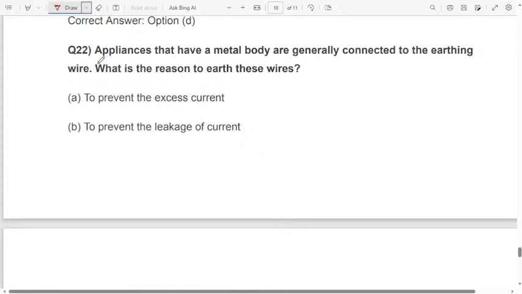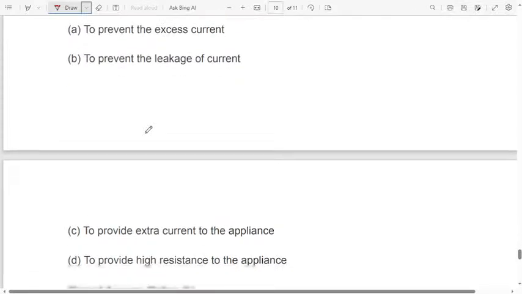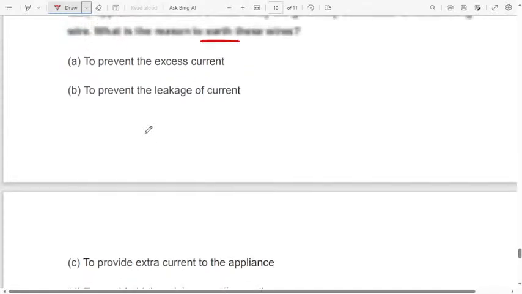Appliances that have a metal body are generally connected to the earthing wire. What is the reason to do so? What is the reason to earth these wires? What is the reason for earthing wire in our home? Normally, in every home, all the wires, at the final wire, it will be earthing. Option A, to prevent the excess current. Option B, to prevent the leakage of current. Option C, to provide extra current to the appliances. Option D, to provide high resistance to the appliances. Option B is the correct one, to prevent the leakage of current.